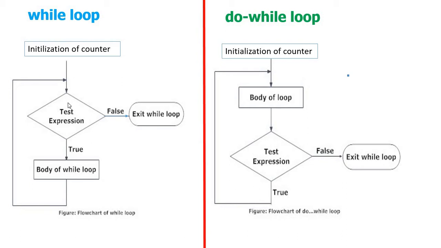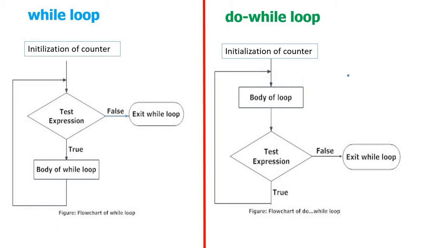That counter value is tested with some condition. That means you are performing some condition. So here the while loop is strictly performing an entry control condition.